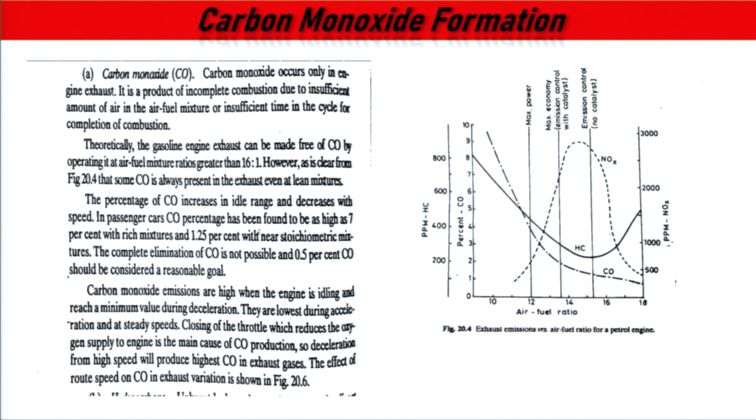Now, to come to another topic, the formation of carbon monoxide. You all know what carbon monoxide is. Carbon monoxide is the oxide of carbon, an odorless gas, a very harmful, poisonous gas. In engine exhaust, its only source is the tailpipe. Why is it produced? Because of incomplete combustion.